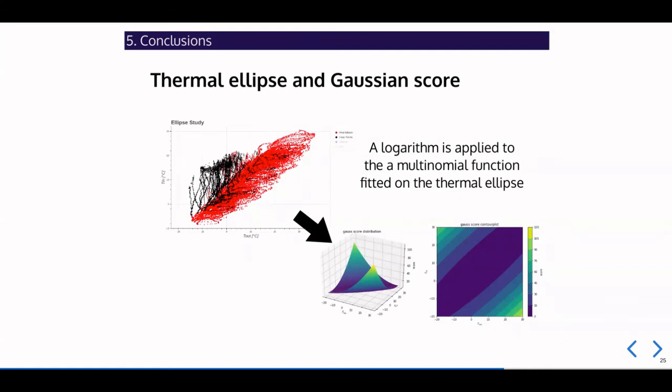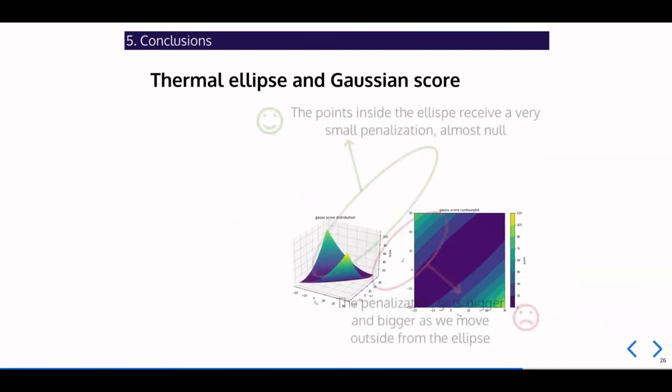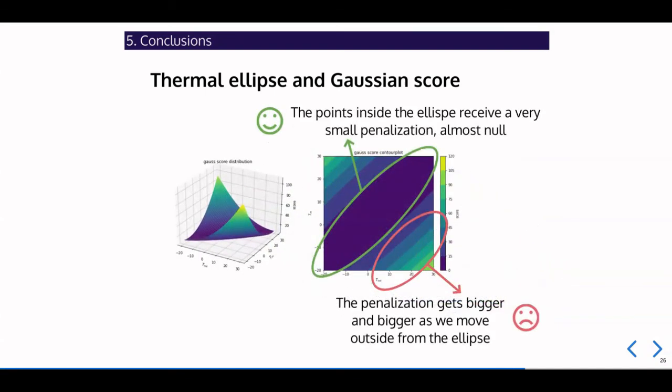What we obtain is this score, called Gaussian score, which gives a really small penalization, almost null, to the points inside the ellipse, while the points outside the ellipse receive a larger penalization as they get further and further from the ellipse.